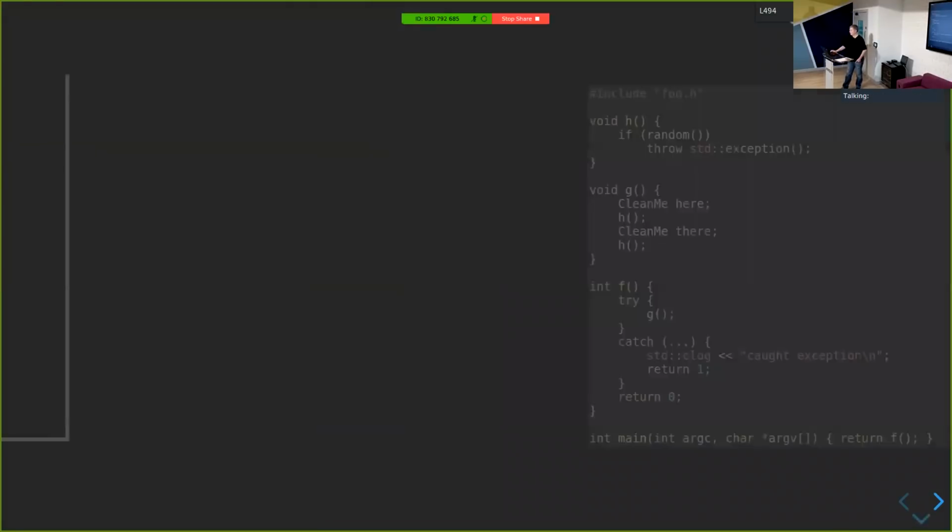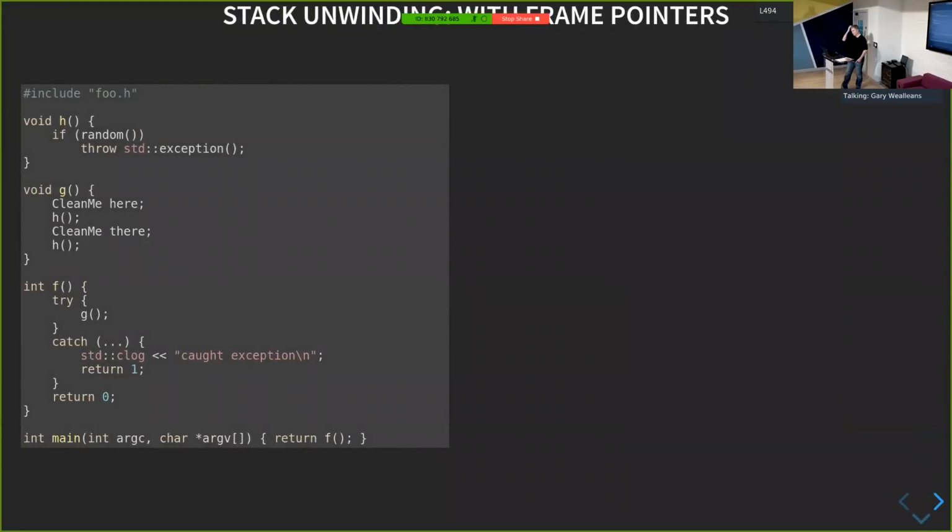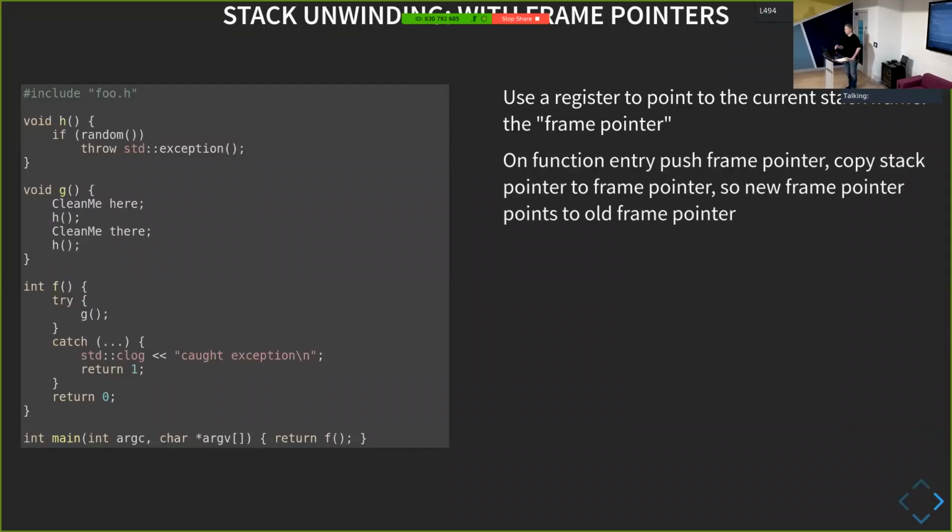In the same way that we were doing our setjmp/longjmp exception handlers and recording information, we can use a machine register to store the actual address of each frame. So we have a frame pointer register, and on entry into a function, we push the old frame pointer and copy the stack pointer to the frame pointer. I'll make this a bit more visual later.